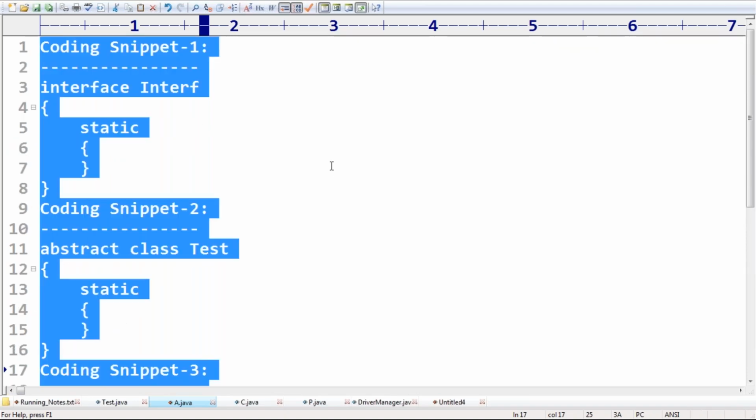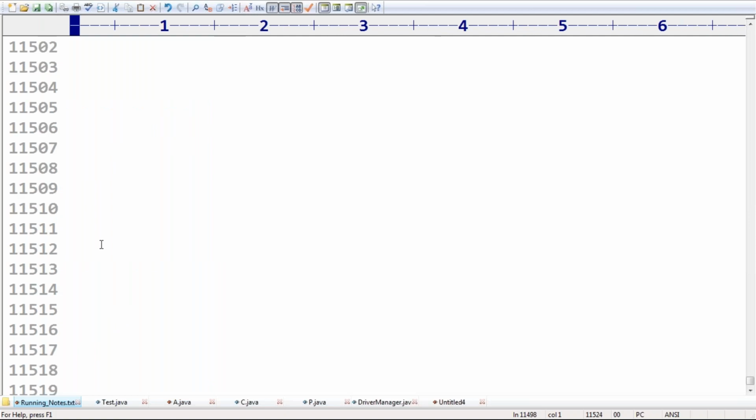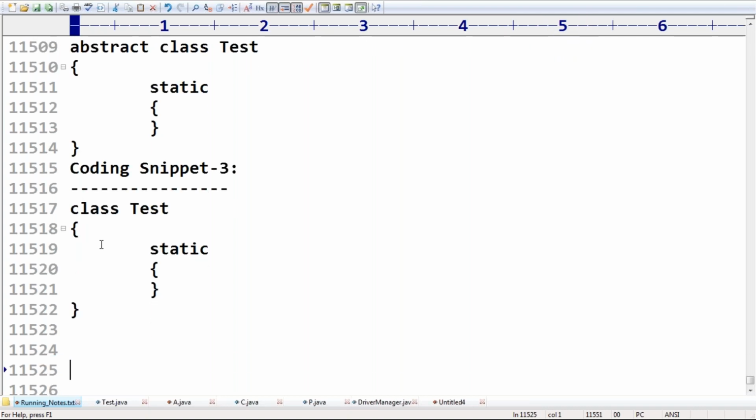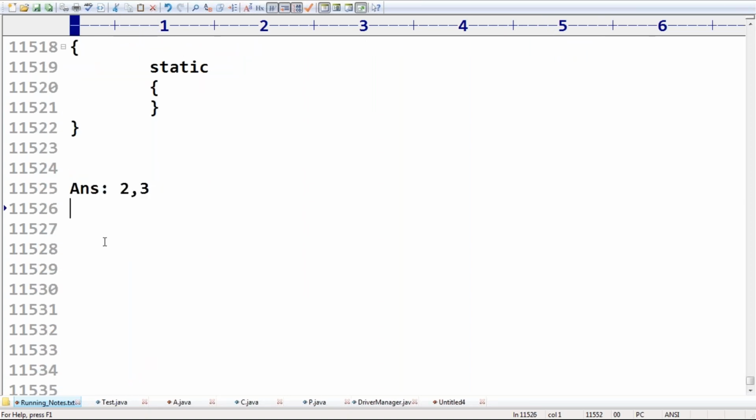Which of the following coding snippets are valid? 2 and 3 are valid.